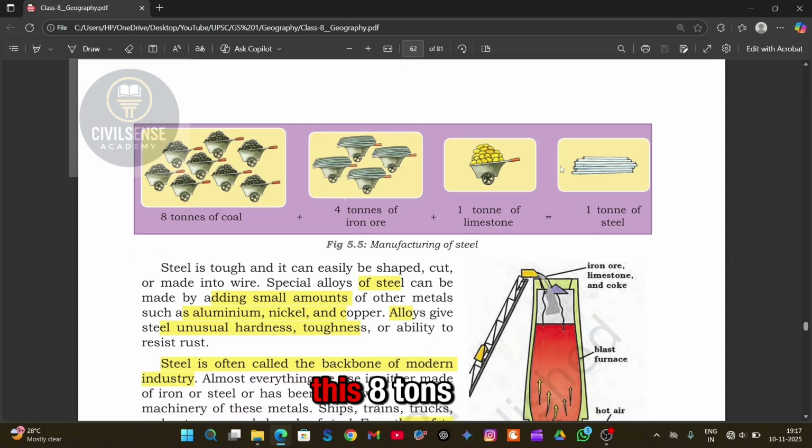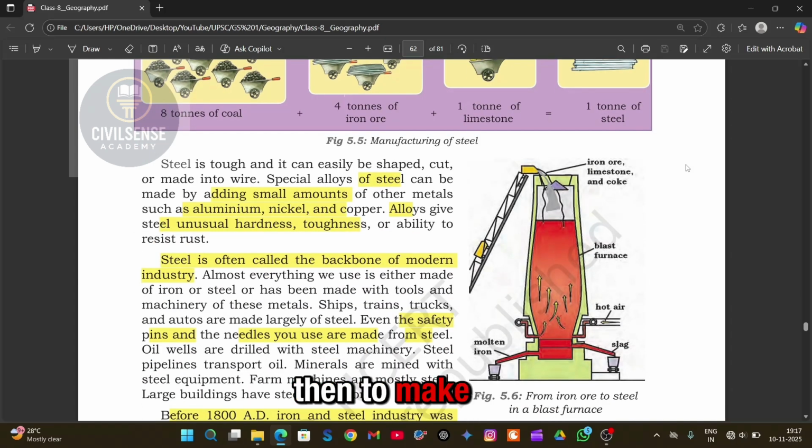Just look at this: 8 tons of coal plus 4 tons of iron ore plus 1 ton of limestone gives only 1 ton of steel. So imagine how much input is needed for just one output. Then to make special alloy steel, a small amount of nickel, copper or aluminum is added. That's what gives the extra strength and makes it rust resistant. That's why we say steel is the backbone, because everything around us depends on it.